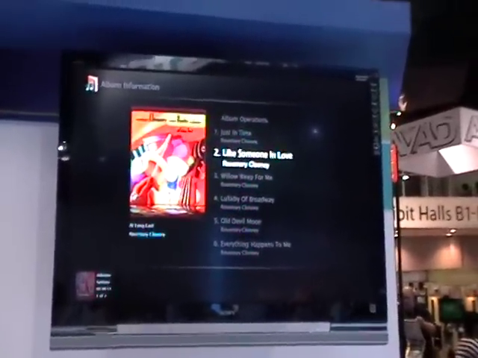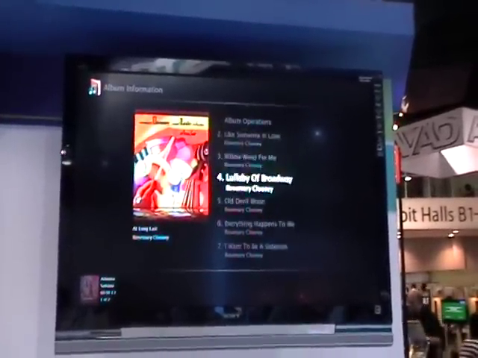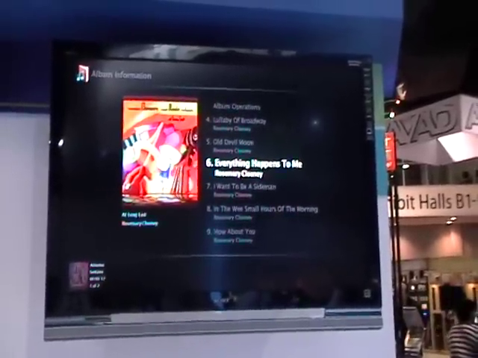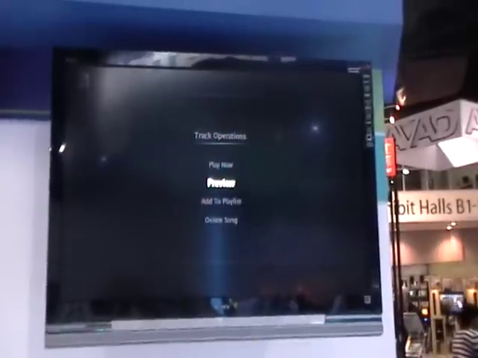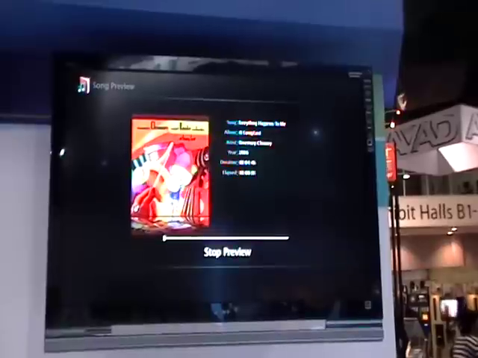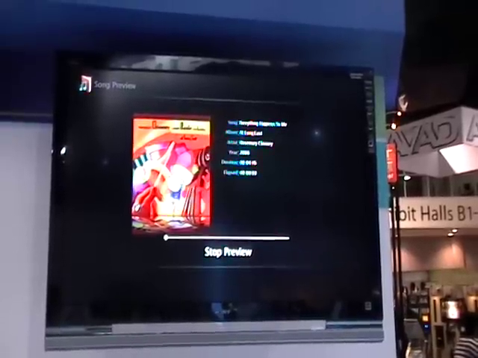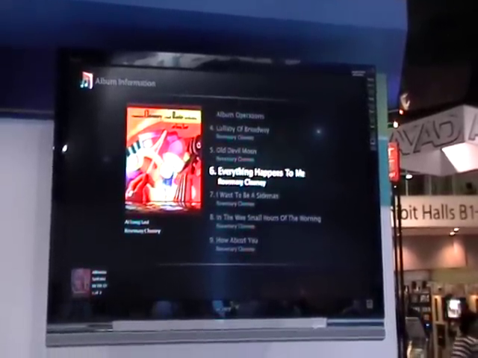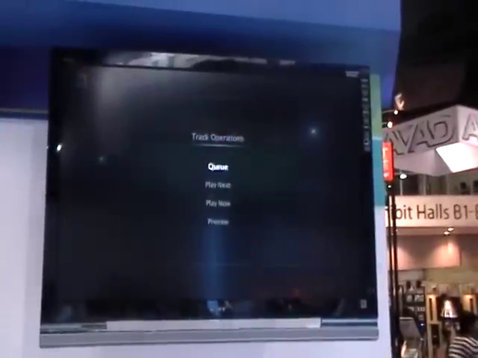That's right. And if there's a song that you can't really remember how it sounds, maybe we go ahead, select it, and press preview. So this will start that song playing, and when we press stop preview, we automatically go back in the queue to exactly where we were before. And then we can decide whether or not, well, yeah, that was a great song, you know what, let's play that next.